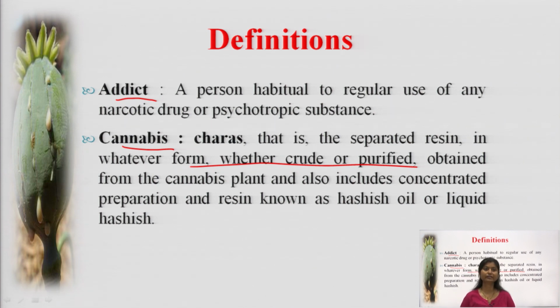It also includes concentrated preparations and resins known as hashish oil or liquid hashish. These are the common preparations that are used by the public these days. We commonly talk about drugs like charas and ganja. These are the narcotic products that affect our brain and make the person habitual.